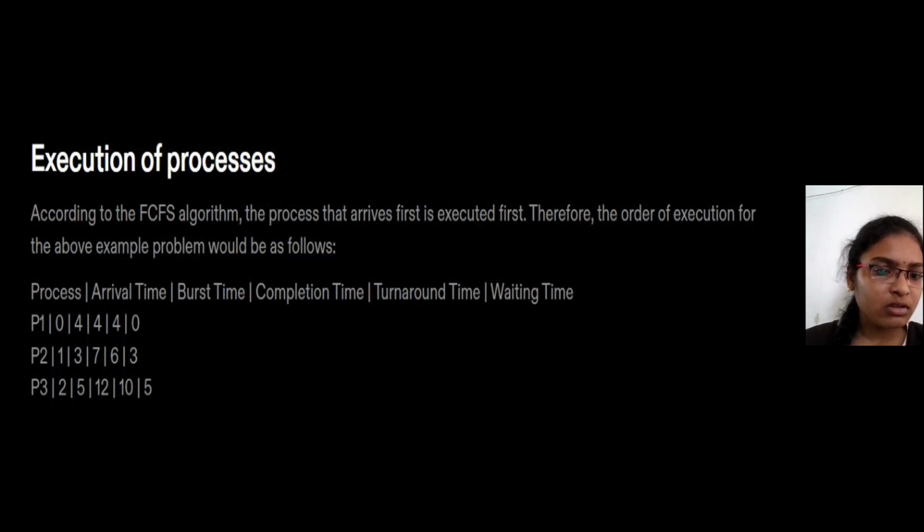Here, P1: its arrival time is 0 and burst time is 4. Completion time is 4, turnaround time is 4, and waiting time is 0. And coming to P2, its arrival time is 1, burst time is 3, completion time is 7, turnaround time is 6, and waiting time is 3. Coming to P3, its arrival time is 2, burst time is 5, completion time is 12, turnaround time is 10, and waiting time is 5. This is the execution of the process.